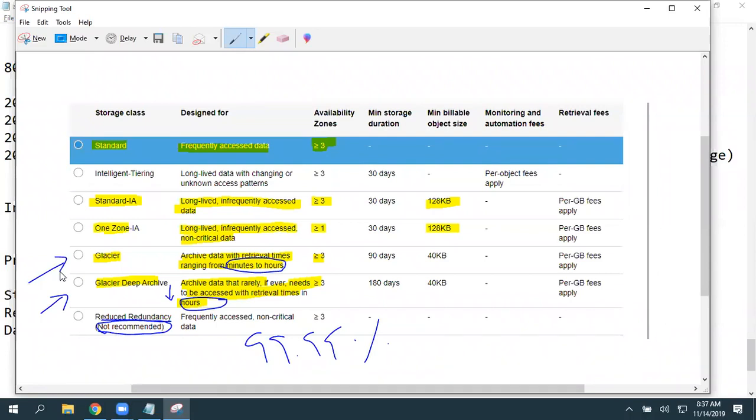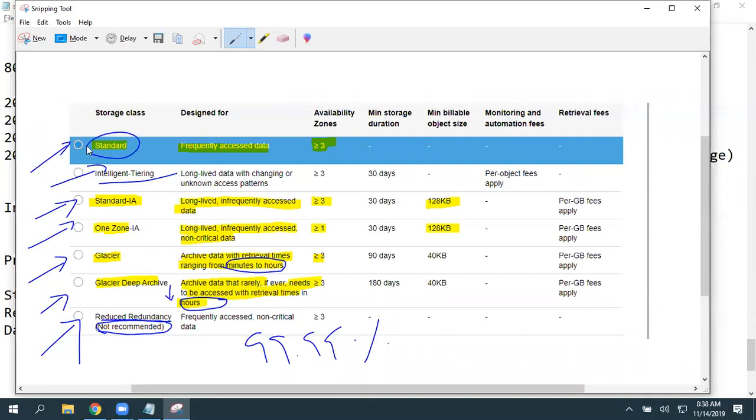On top of that, reduced redundancy storage, then one zone infrequently accessed, then standard infrequently accessed, then standard. This is the costliest. Amazon is going to continuously monitor our access pattern and apply the pricing, so as they are monitoring continuously, the charge is high for the intelligent tier.